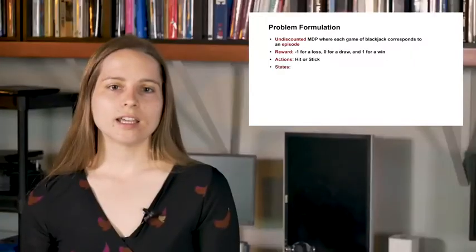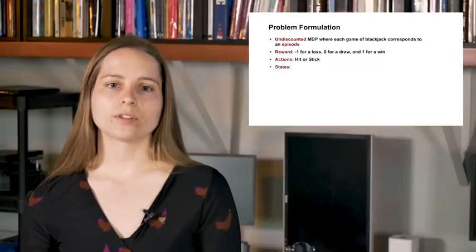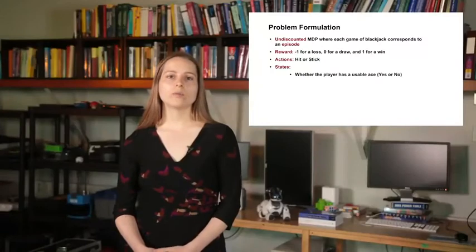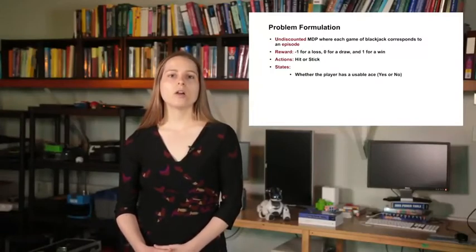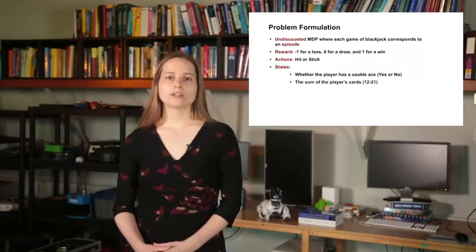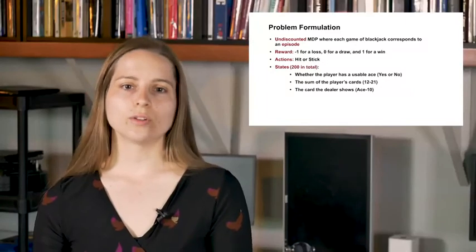The player decides to hit or stick based on 3 variables: whether they have a usable ace, which is an ace that can count as 11 without their sum exceeding 21, the sum of their cards, and the card the dealer shows. There are 200 states in total.